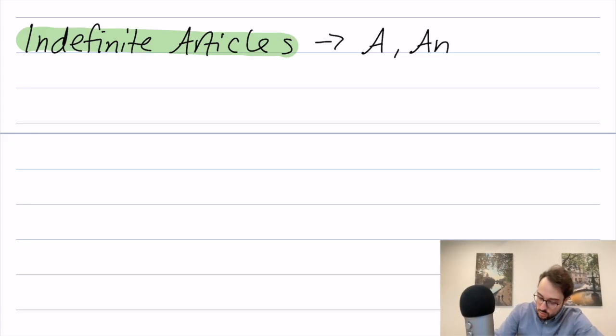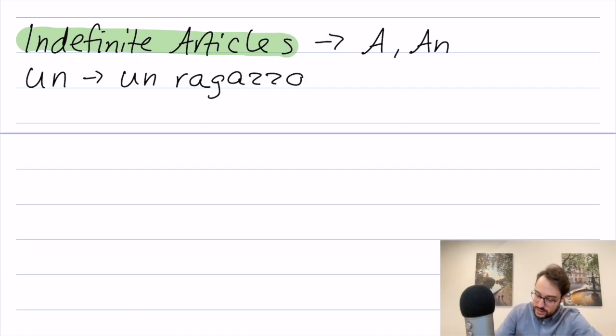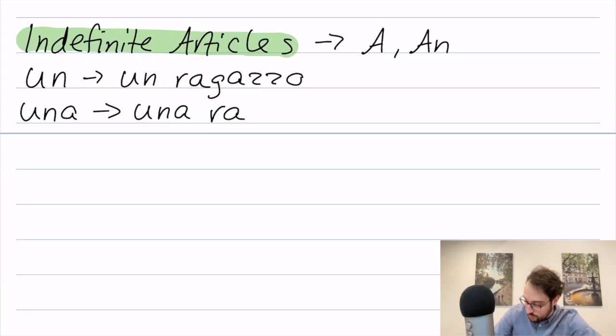So we say un for masculine singular words. So we say un ragazzo. We say una for feminine singular words. All of these are going to be singular. Indefinite articles are always singular. Una ragazza.